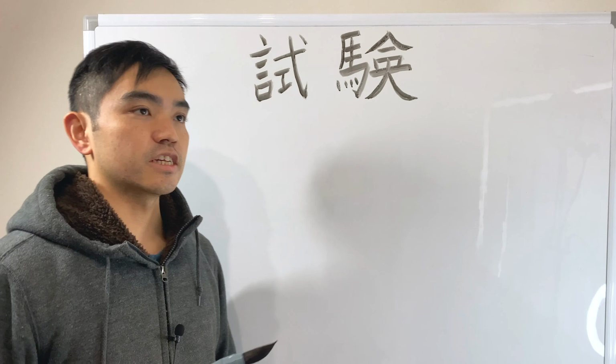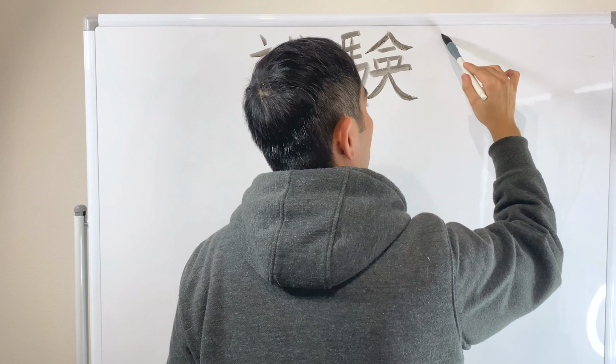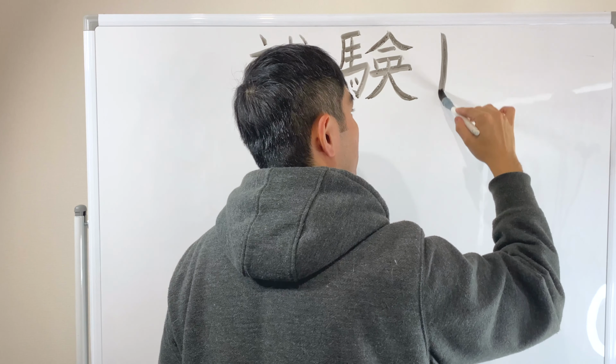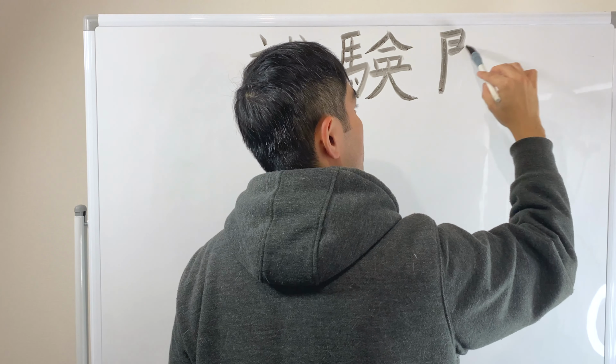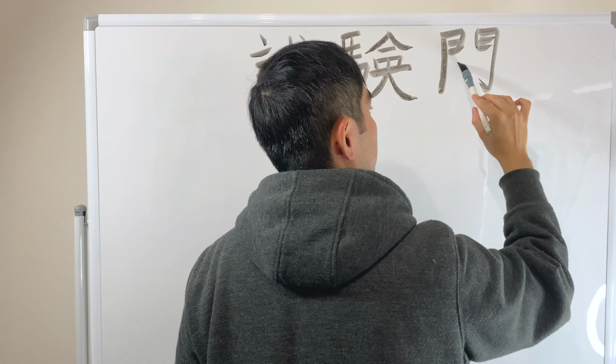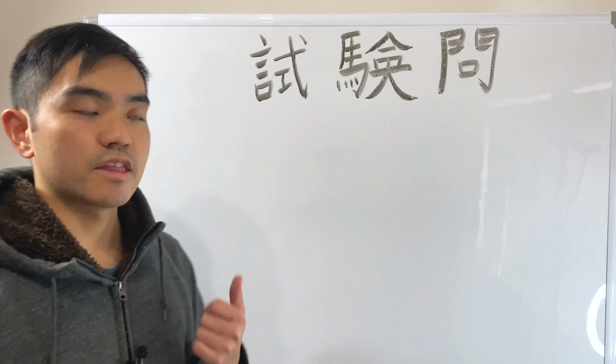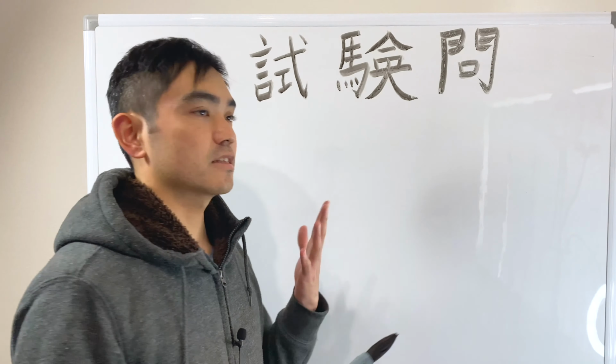Okay, and the next one is ask. Radical of mongamae. So then the kanji of mouth. Then next one is title.